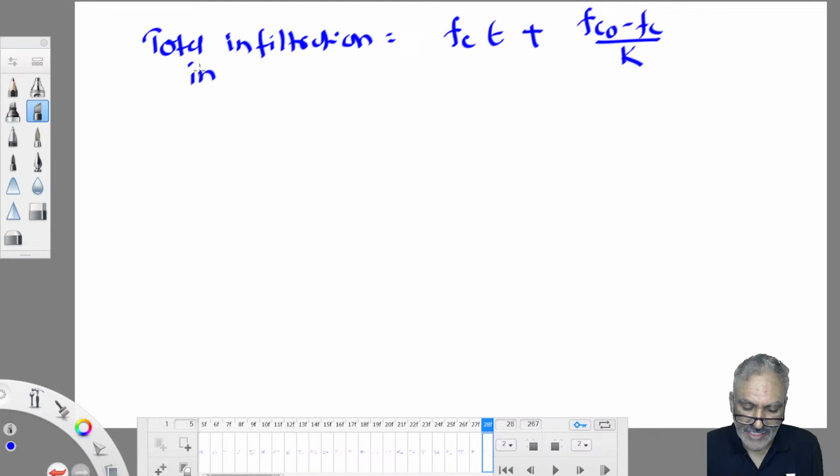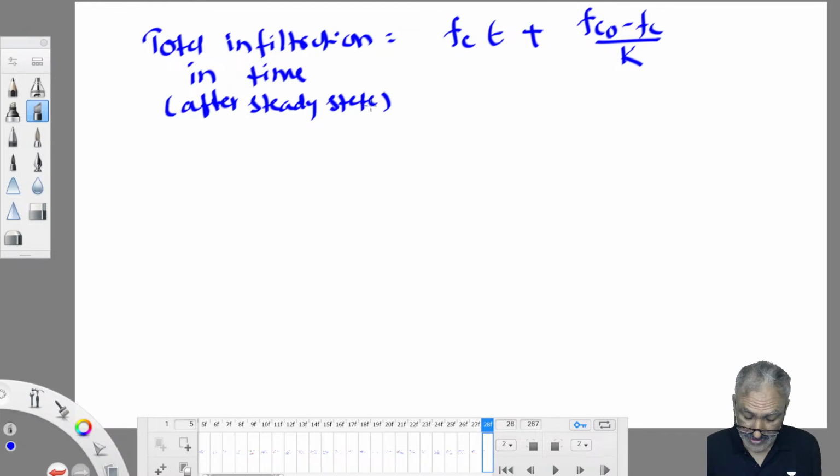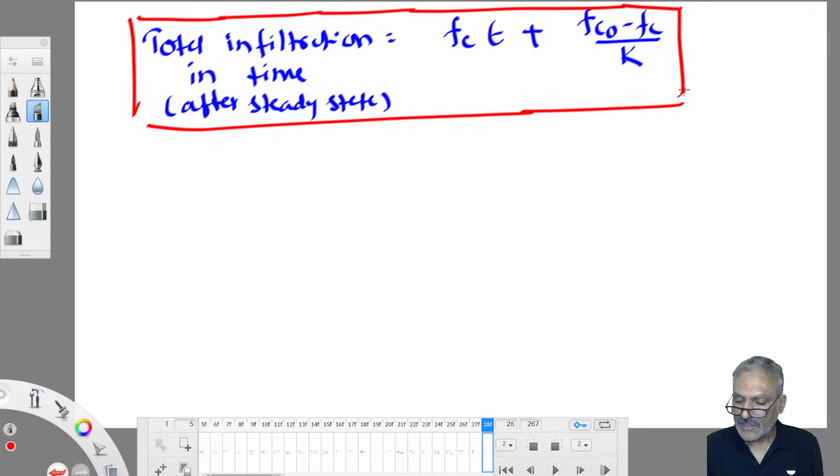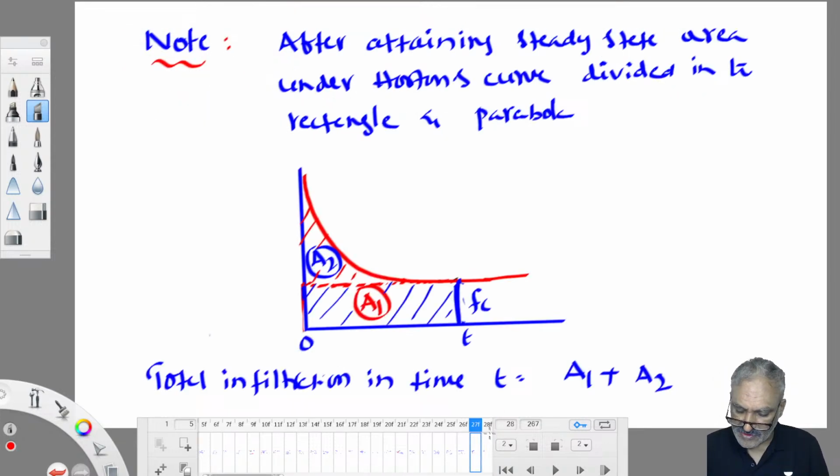So total infiltration in time T after attaining steady state: after steady state, you can work out without integration. Before steady state, no option, you have to integrate only. So this one more, you can save some time in the exam, provided you know the steady state condition happened before working out. Then you can make use of this. Both will give the same answer.